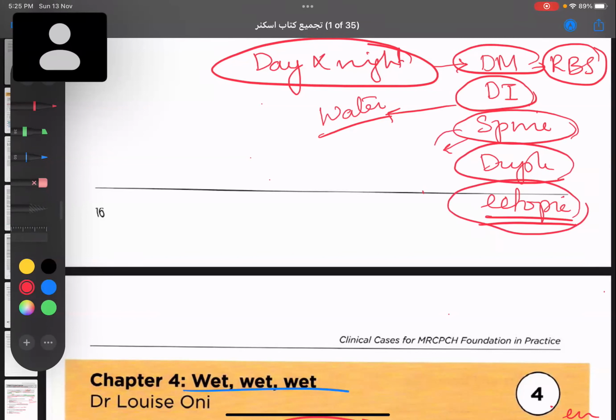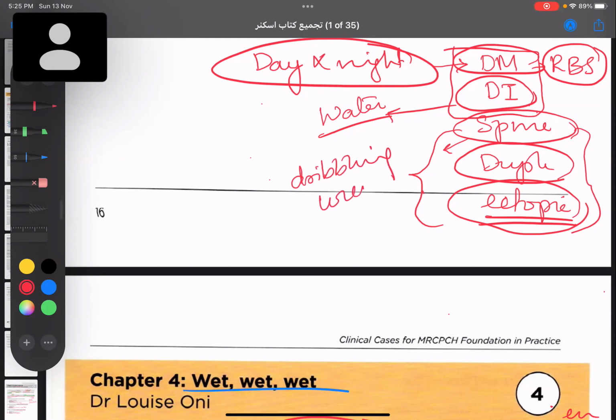Duplex kidney and ectopic ureter. So how are you going to know? See, for diabetes insipidus and diabetes mellitus, you have some tests to at least identify the cause. But for these three, you do not actually have any test. So what are the findings you'll get? If these three are the cause, mostly you will find dribbling of urine.